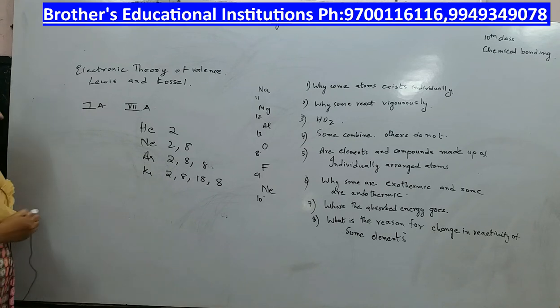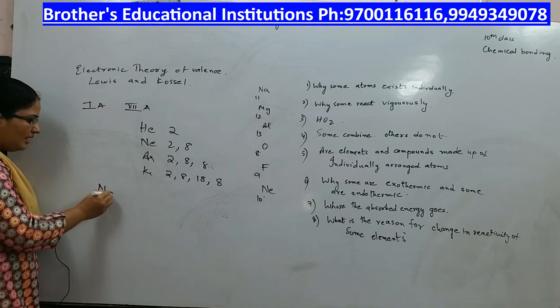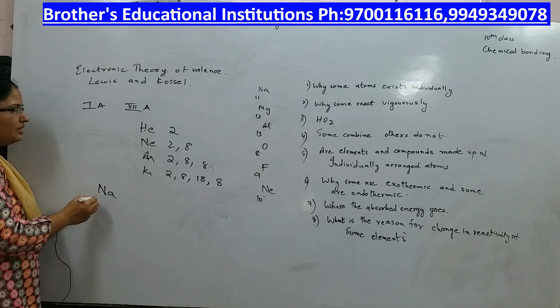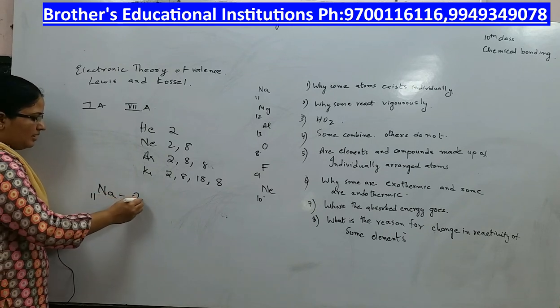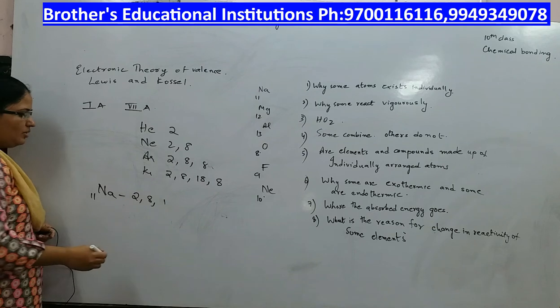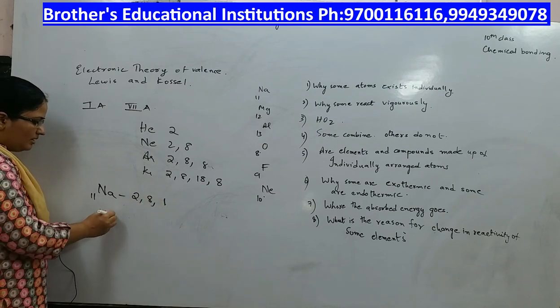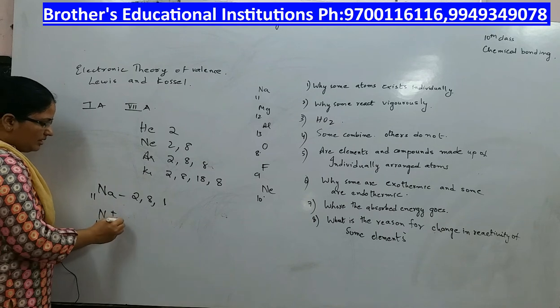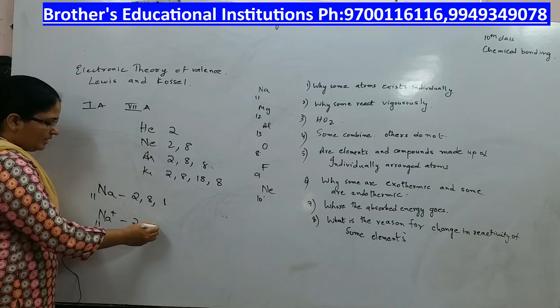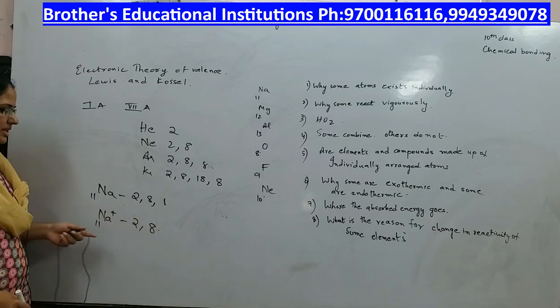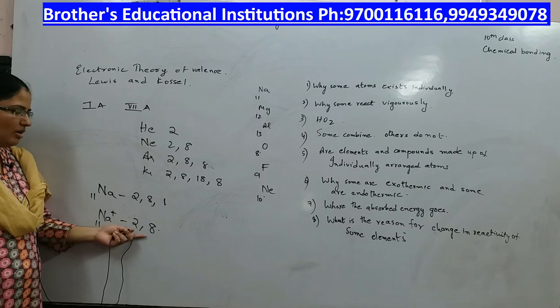Let us see how. If you take sodium, it is of the first group, it has electronic configuration 2, 8, 1. So in order to become stable, it gives one electron, it becomes 2, 8. Now this has the neon configuration.